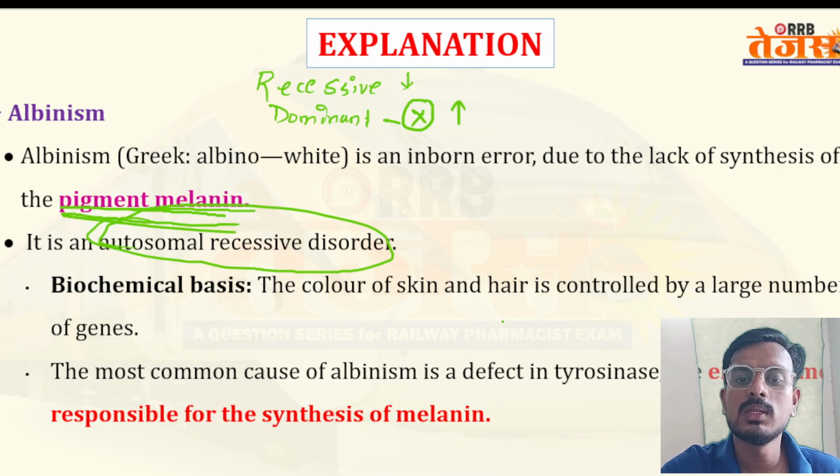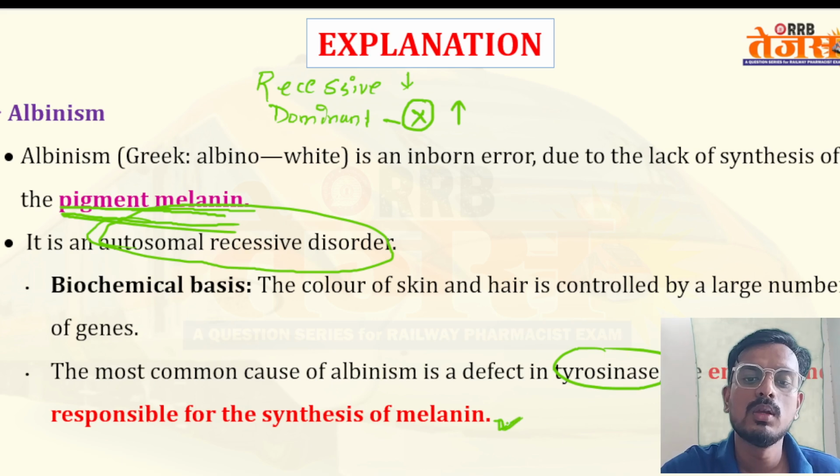Biochemical basis: the color of the skin and hair is controlled by a large number of melanin pigments. The most common cause of albinism is a defect in tyrosinase, the enzyme most responsible for the biosynthesis of melanin.